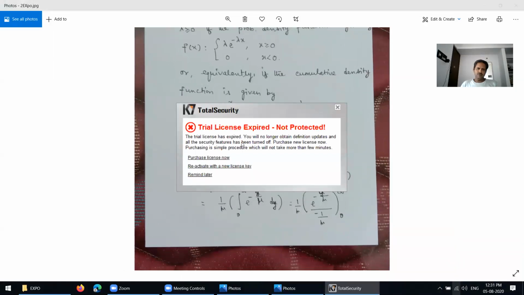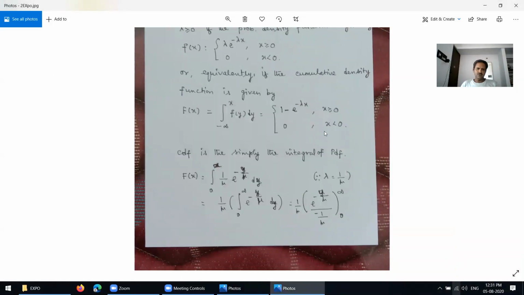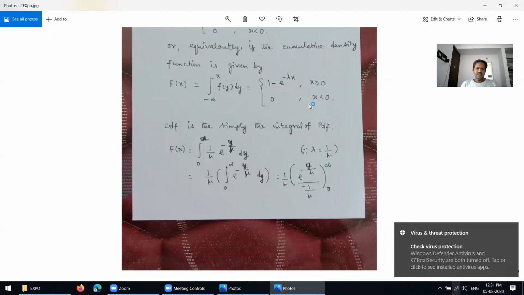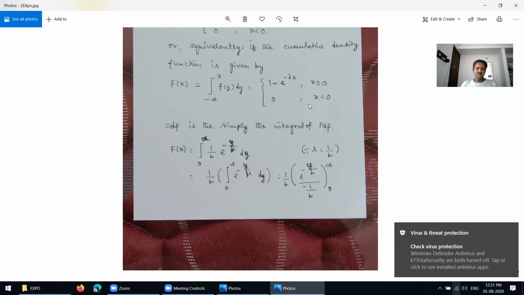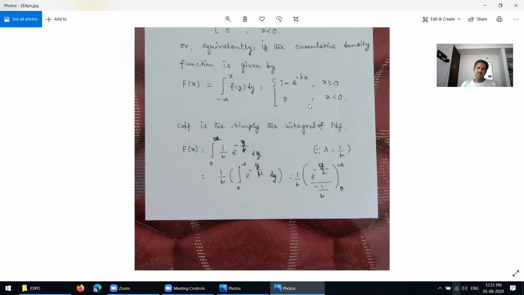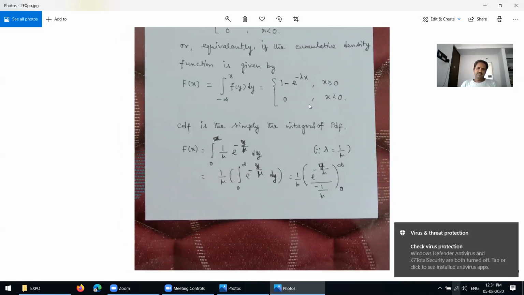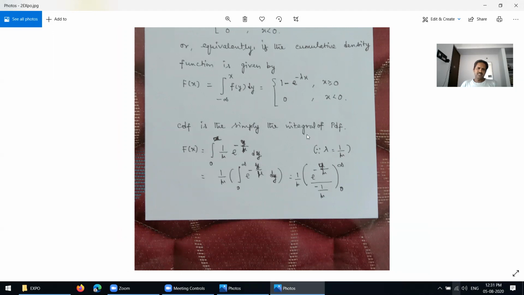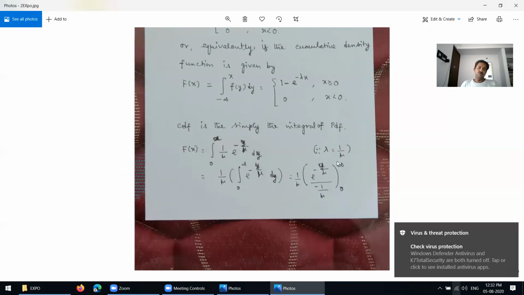Now I am going to explain the CDF, the cumulative density function. The cumulative density function is simply the integral of the PDF. Always, CDF is the integration of PDF. So now we know that lambda is nothing but 1 over mu, that is, 1 over the mean value.